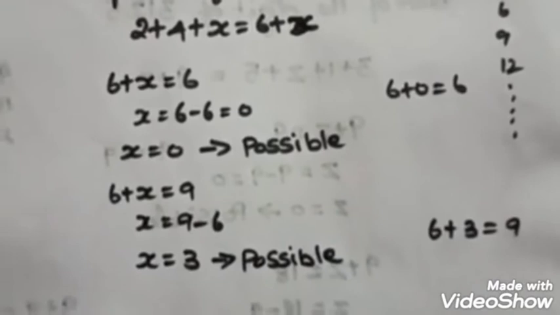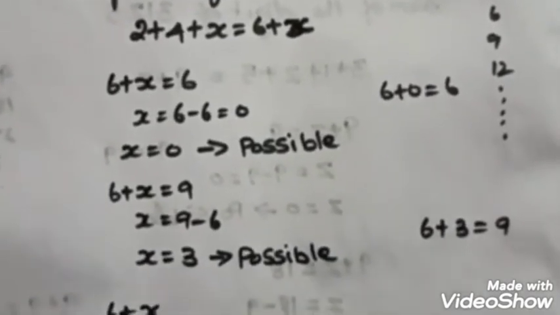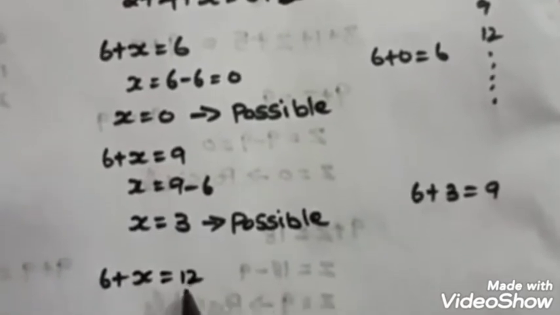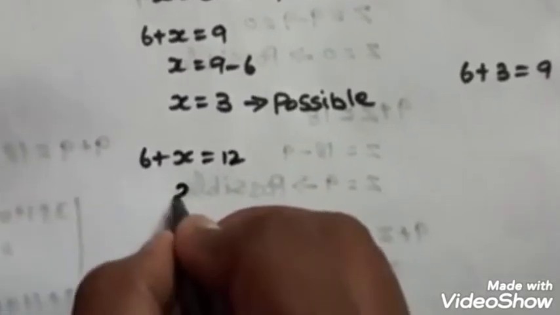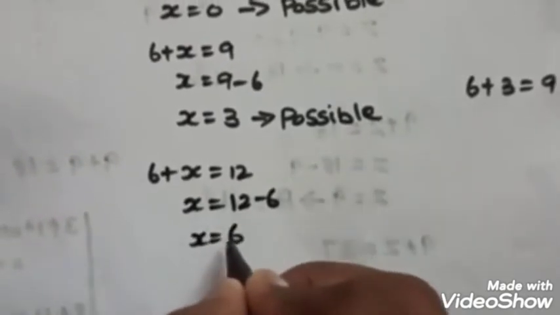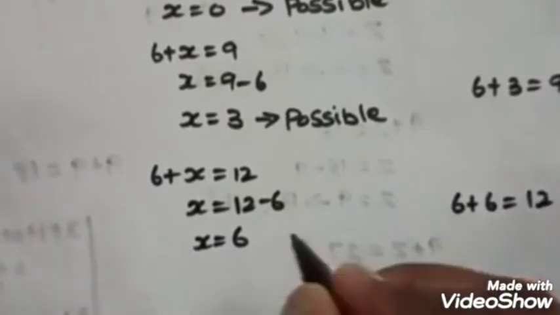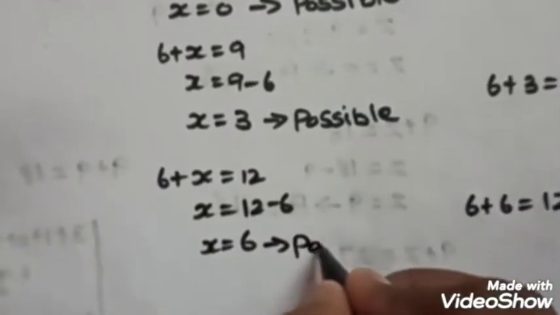And next I take another one. It may be 12. So 6 plus x is equal to 12. Then x equal to 12 minus 6, x equal to 6. So 6 plus 6 is equal to 12. So x equal to 6 is also possible.